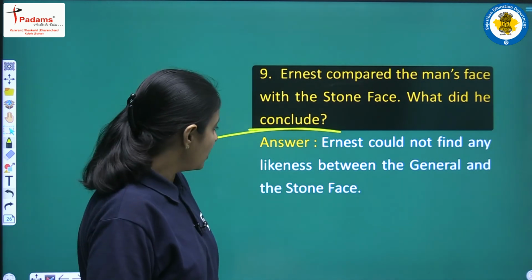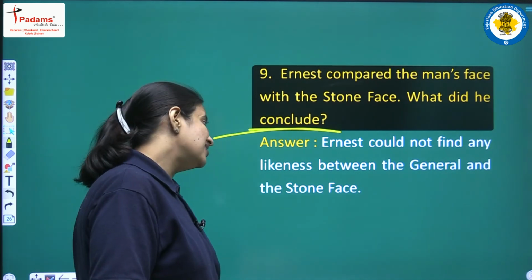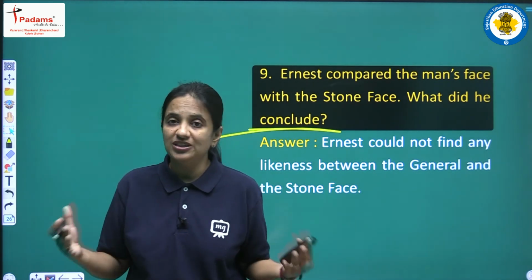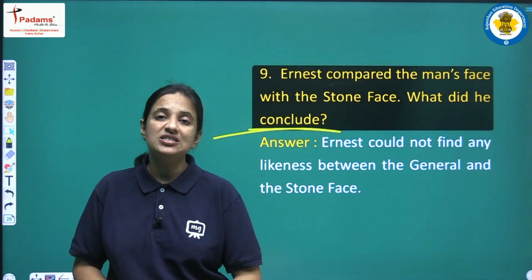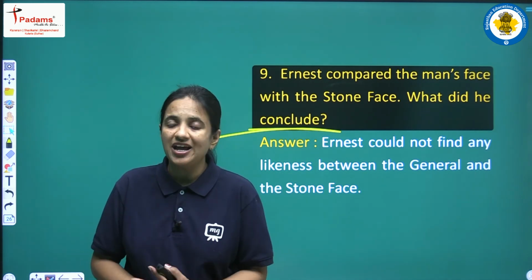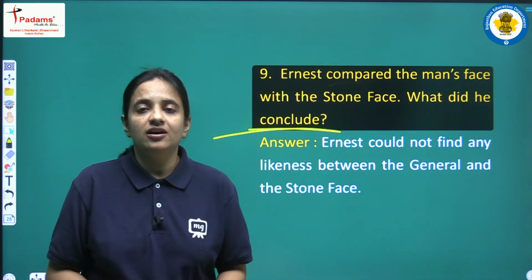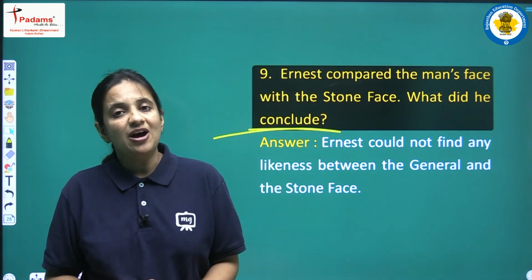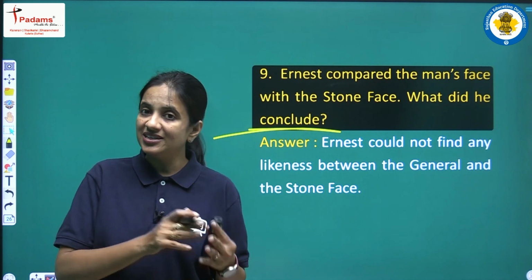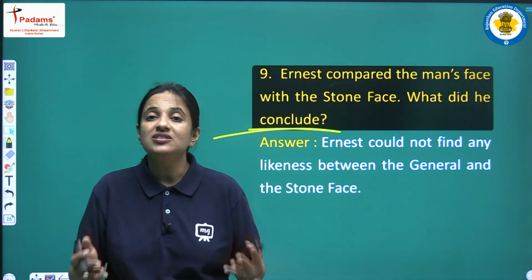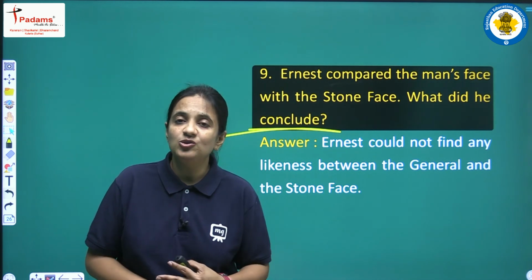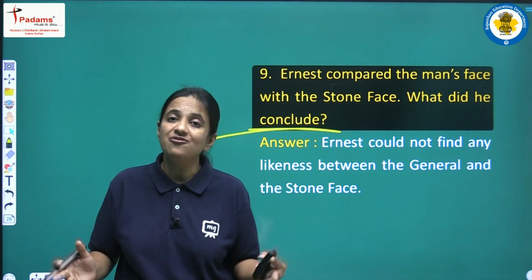Ernst could not find any likeness between the general and the great stone face. So yes, when Ernst compared both the faces, because he was able to see both the faces at the same time, he was able to make a proper comparison. And after the comparison he was very much disappointed one more time, because this time also he found no likeness, he was unable to see any resemblance in both the faces.